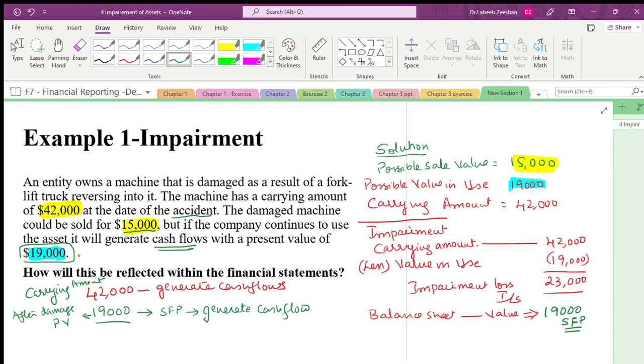The value of the car is 19,000. Now Mr. X will not show the value of the car as 42,000. Mr. X will show the value of the car as 19,000. As simple as that. The difference between 42,000 and 19,000 is nothing but the loss.